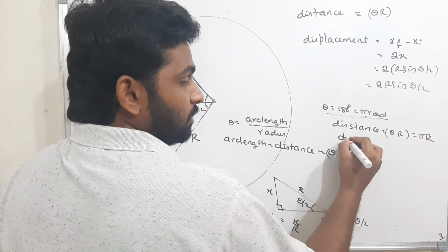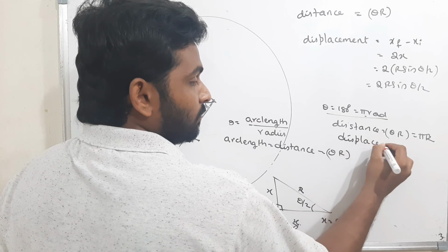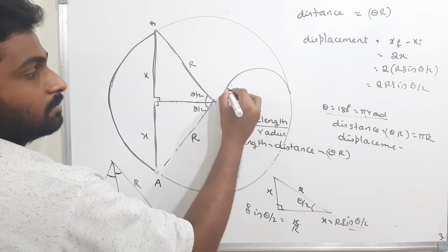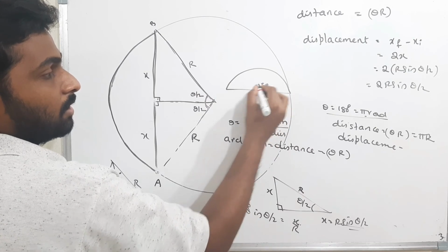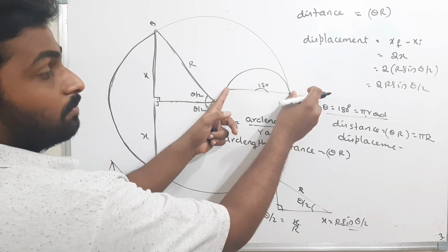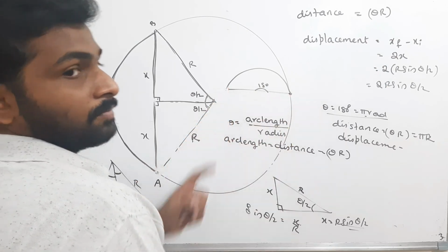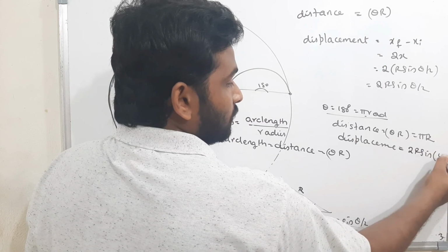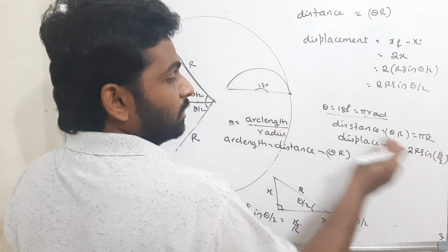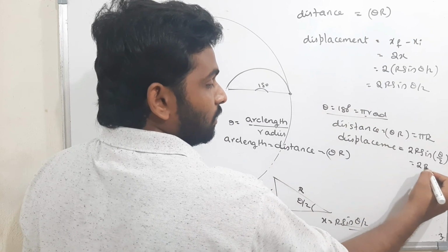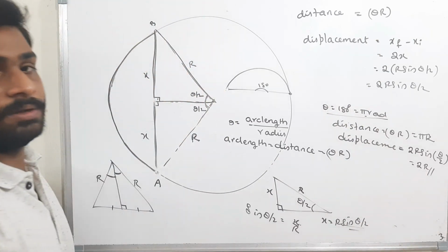Now if it is displacement, what is the displacement? Half cycle, that means the body is moving like this, 180 degrees. Now the initial point and final point, what is the distance? That is nothing but the diameter, that means 2r. The same thing we will find, that is 2r sin theta by 2. If theta is 180, then theta by 2 is 90. Sin 90 is 1. Therefore the answer is 2r. That is nothing but the diameter of the circle.